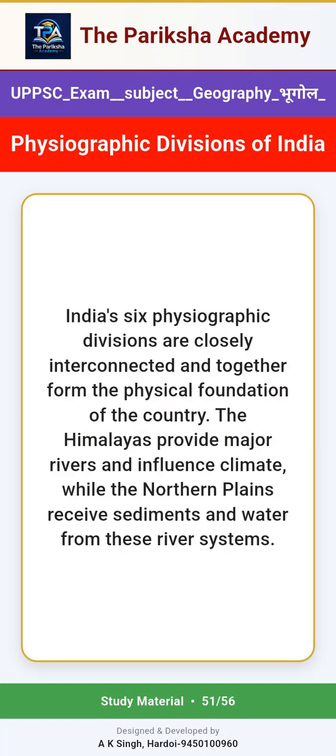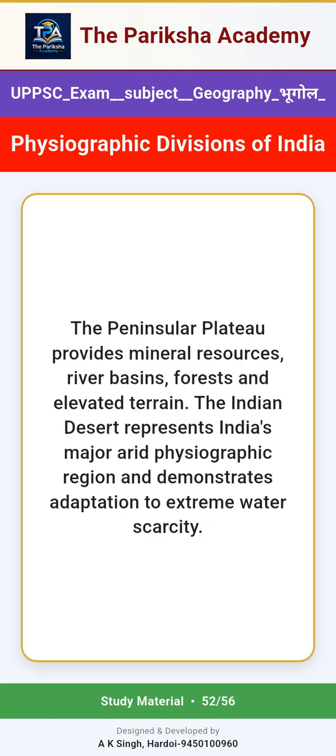India's 6 physiographic divisions are closely interconnected and together form the physical foundation of the country. The Himalayas provide major rivers and influence climate, while the northern plains receive sediments and water from these river systems. The peninsular plateau provides mineral resources, river basins, forests and elevated terrain. The Indian desert represents India's major arid physiographic region and demonstrates adaptation to extreme water scarcity.